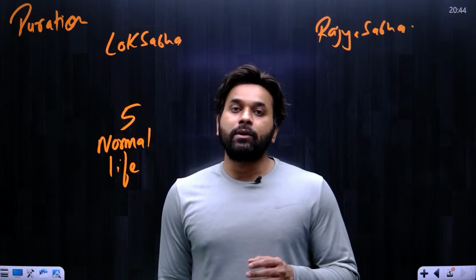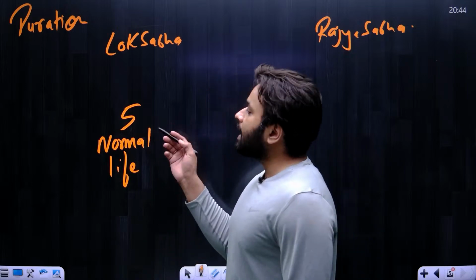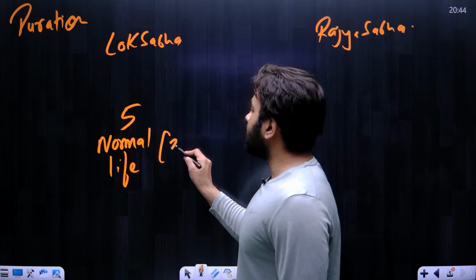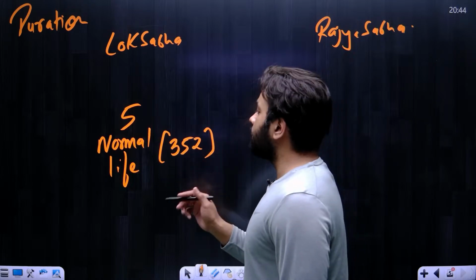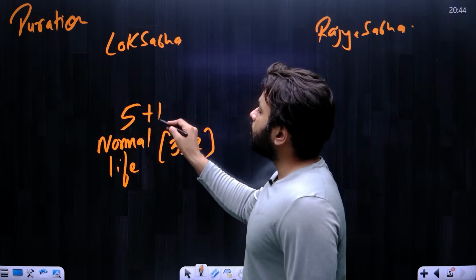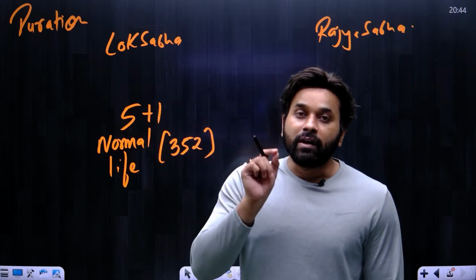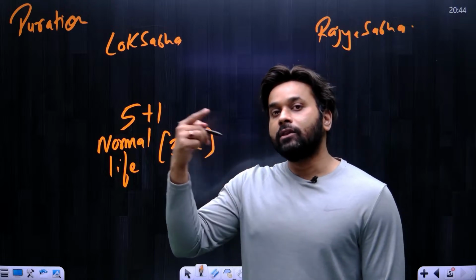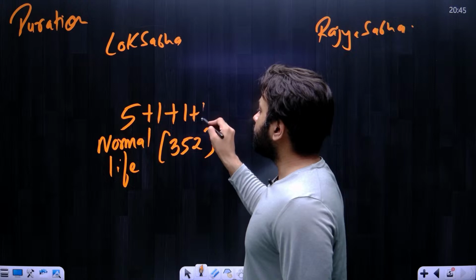And this can happen only during the national emergency. So we can simply write that during national emergency, and national emergency is under Article 352, we can extend the life of Lok Sabha by a law of parliament for 1 year at a time for any length of time.